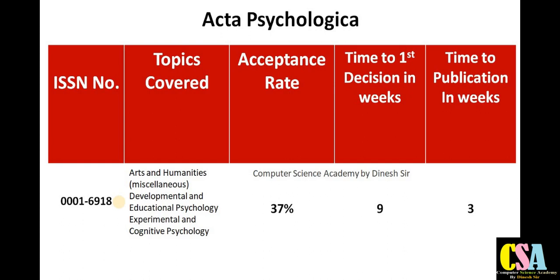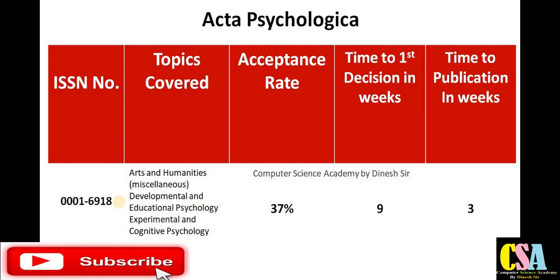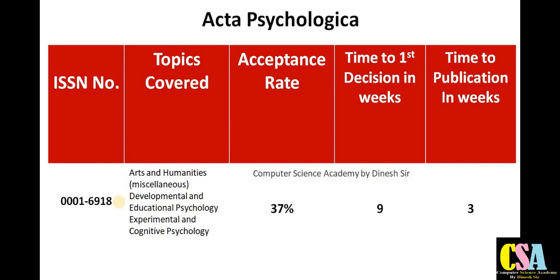Next one is the Acta Psychologica. This is also a very good, renowned journal. The acceptance rate of this journal is 37%, so the chance of your research paper publication in this rapid publication journal is very high. Explore this journal. The following types of topics and disciplines can be covered by this journal.